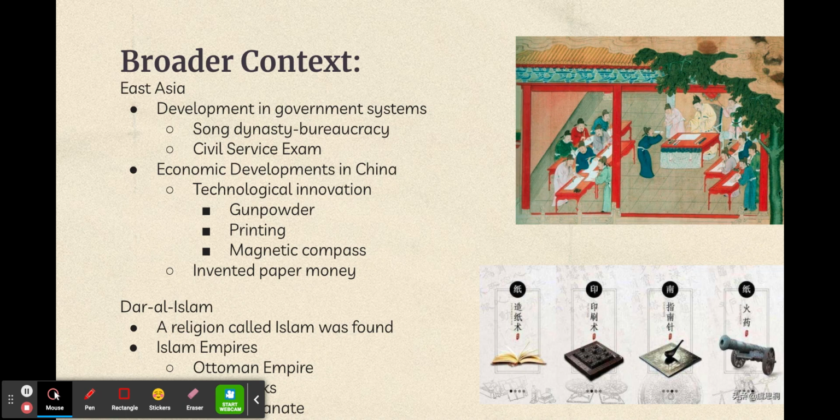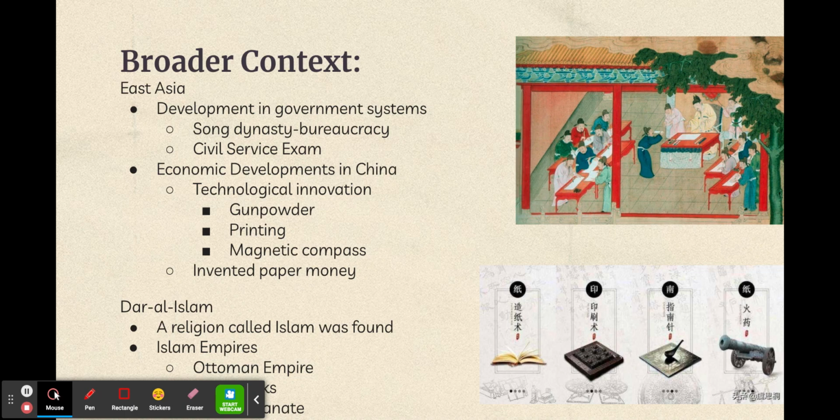Before the magnetic compass was invented, people had to look at positions of the sun to find directions. However, after the magnetic compass was invented, it made it possible for explorers to sail far out to the ocean. Therefore, the magnetic compass made it easy for people to find the direction when sailing. Another invention is paper money in China, which was a significant innovation in history as it made it easier for people to carry money by replacing heavy coins.